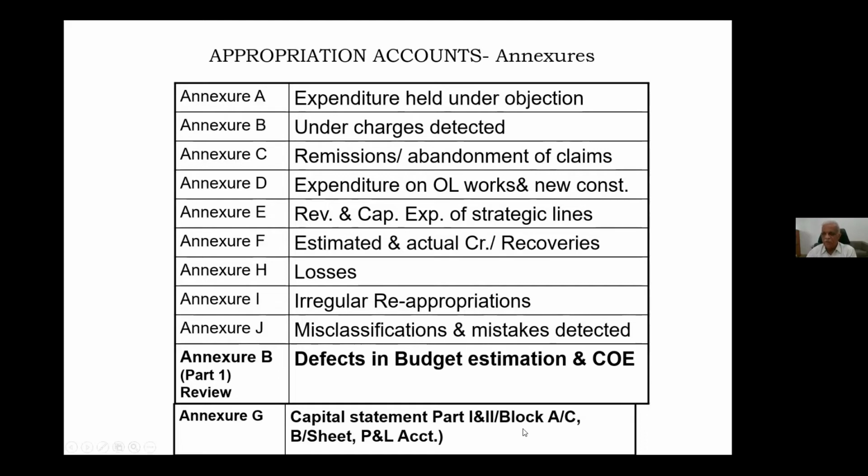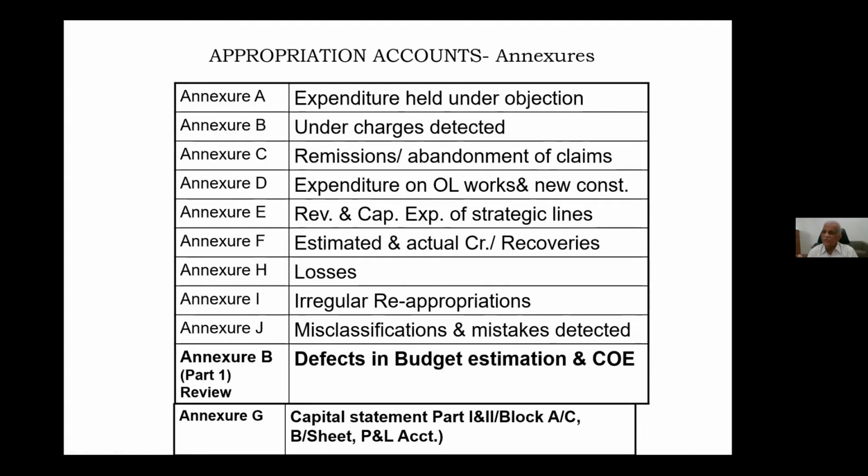One is block account. ये block account दो part में रहता है. Part 1, part 2 capital statements के रहते हैं. That is ये खाली एक statement में capital का रहता है. दूसरा block account part 2 में क्या रहता है? Capital और दूसरा sources. जो भी expenditure होगा वो उनका expenditure का details ये block account में होता है. That is one statement. दूसरा statement I said the PDA also will, or Director General of Audit will sign on the Zonal Railway personally. That is balance sheet of the Zonal Railway.